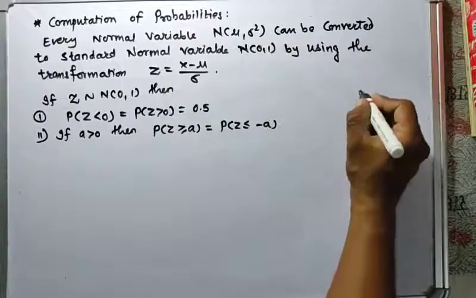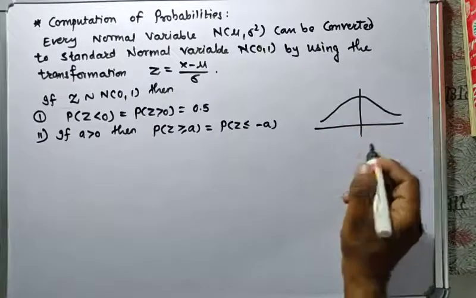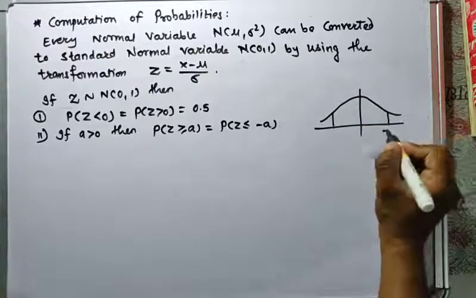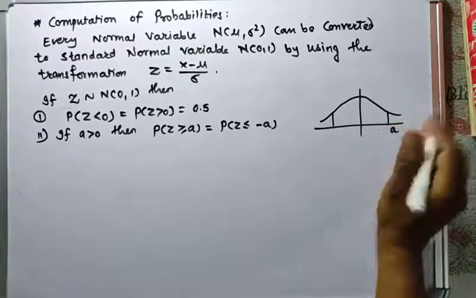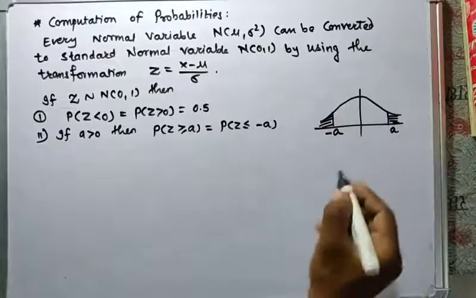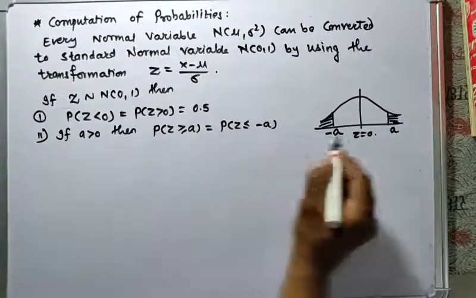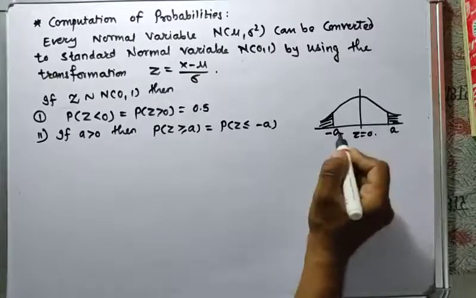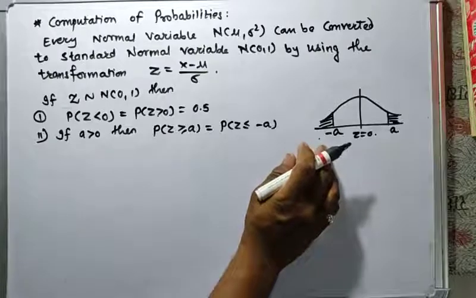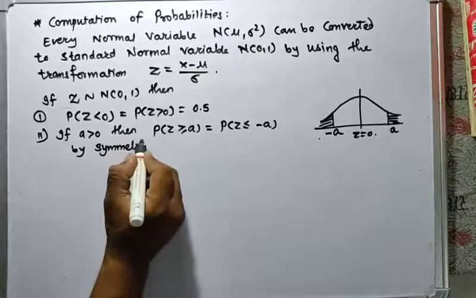For example, suppose we plot the graph. Here I have taken the symmetry of this graph. If I take a line here, after the symmetric point we will get the mirror side. So here is plus a and here is minus a, and here z is equal to 0. Now probability of z greater than or equal to a is the same as probability of z less than or equal to minus a, by the property of symmetry of the distribution.